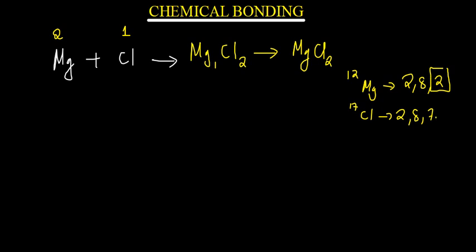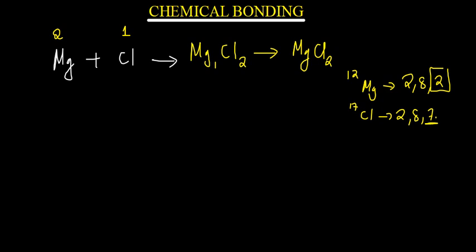You have got a 2 here. What does that mean? It means that magnesium will lose 2 electrons. And if it loses those 2 electrons, where are they going to go? Because chlorine can only take 1, meaning that you need 2 chlorines to take up those 2 electrons. That's why we are having this formula. It means that 1 magnesium will react with 2 chlorines.